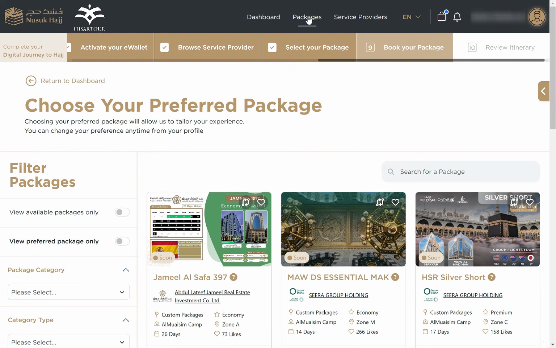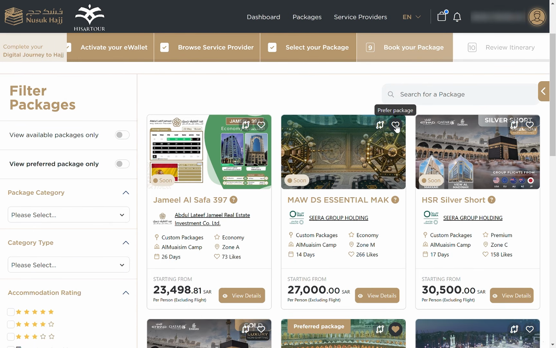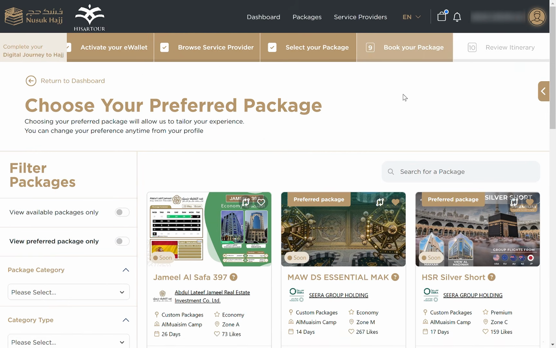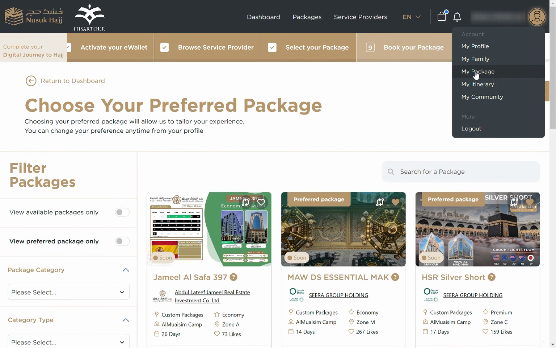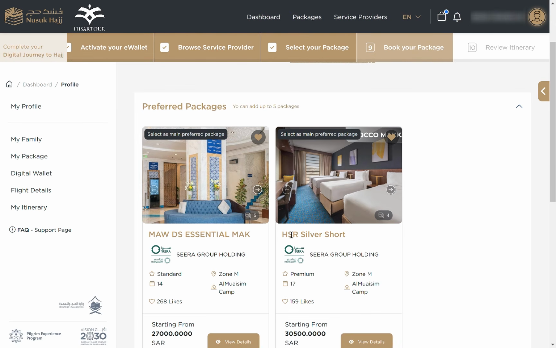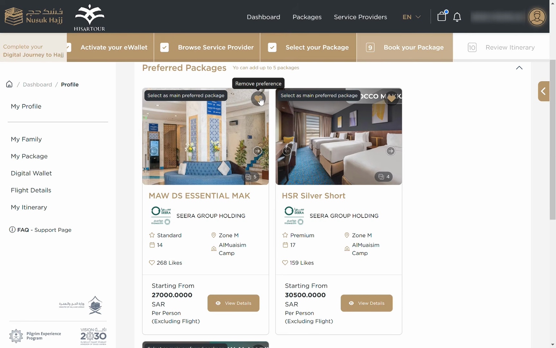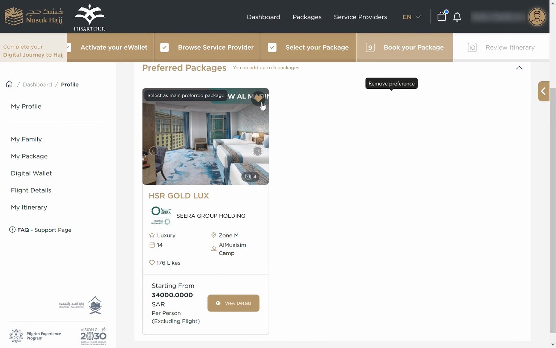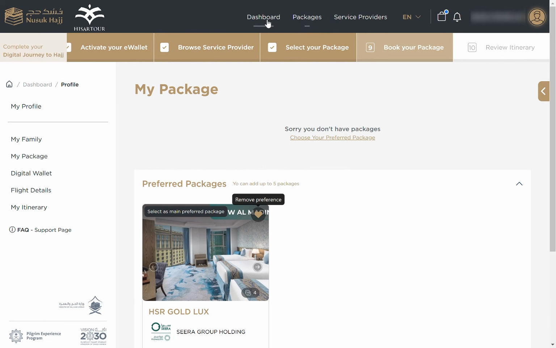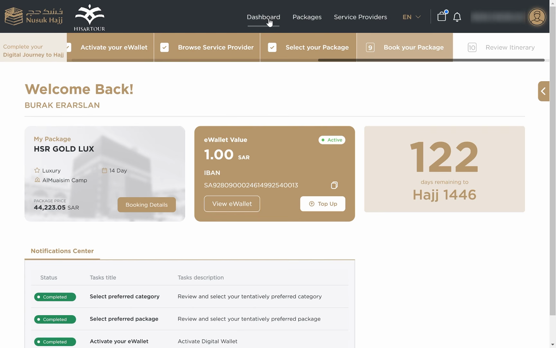And lastly, when you want to add packages to your favorites, you simply click on this heart icon right here, and you can add as many packages as you like into your favorites. And once you want to see them, you can simply go to your name and click on my package, and those packages are listed here in your favorites. When you want to remove them, simply click on the icon here, and you will remove them from your favorites list. Inshallah, this is how you can choose and customize the packages.